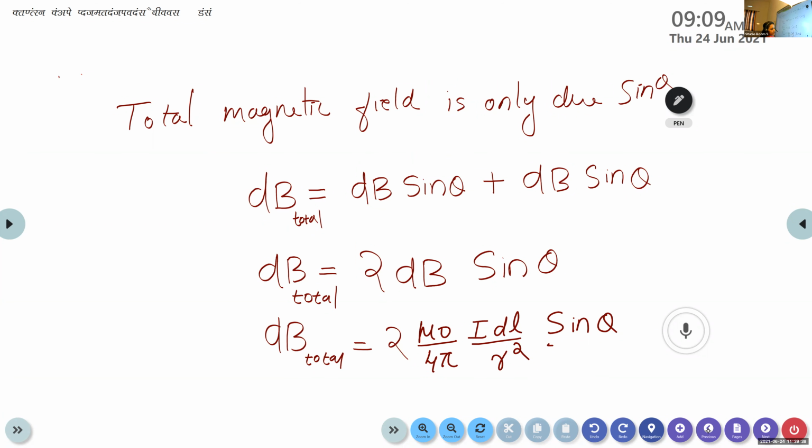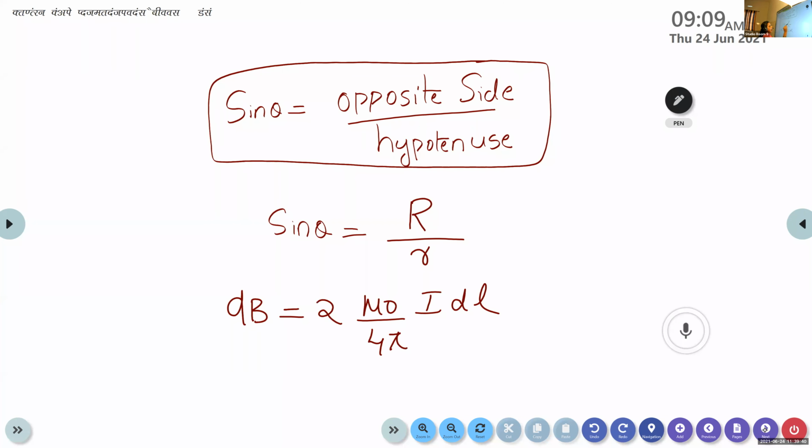Instead of sine theta, we can substitute capital R divided by small r.